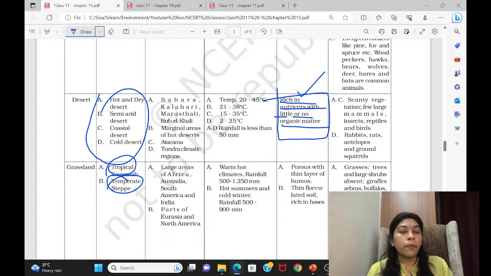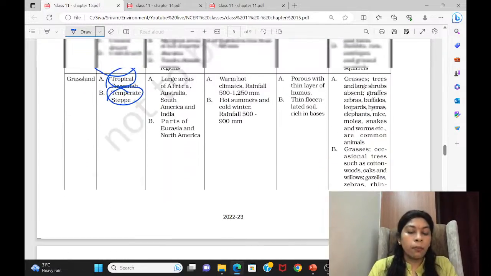Okay, the minerals are high, especially phosphate and magnesium. These types of organic and inorganic compounds are present in the desert soil, but they do not have nitrogen, which is required for plant growth. There is also no sufficient moisture to support life. That's the reason it is devoid of plant growth.